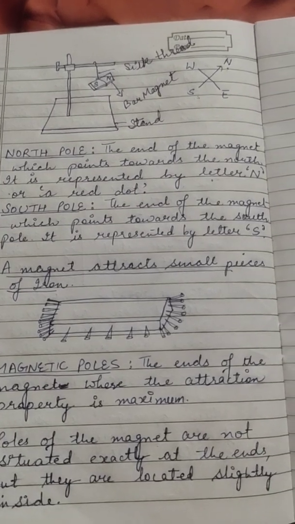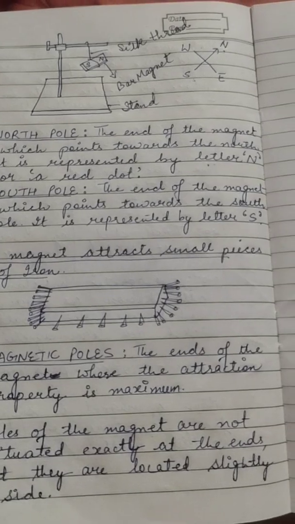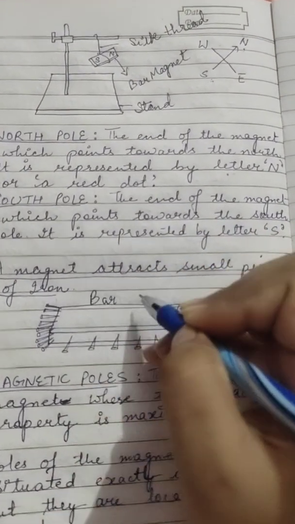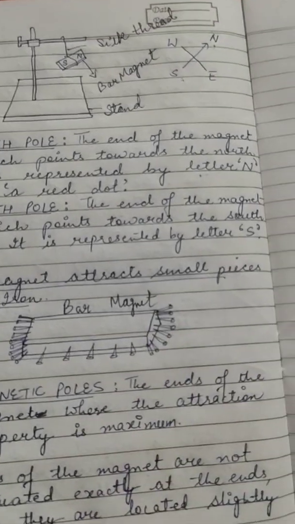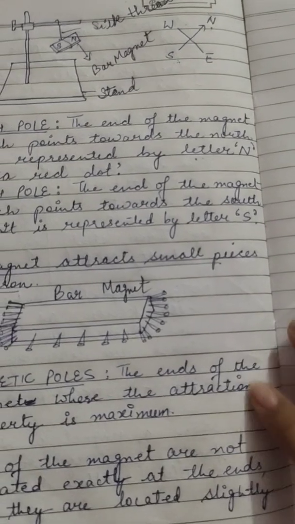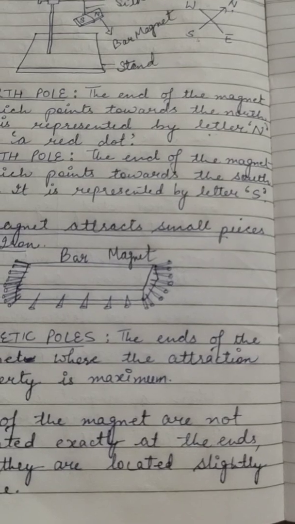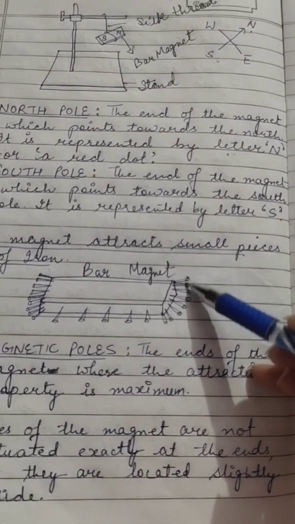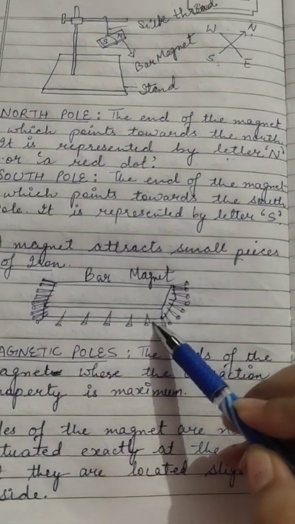The next characteristic is, a magnet attracts small pieces of iron. Here I have taken a bar magnet. When a bar magnet is brought near small iron nails, we will observe that most of the pins will cling at the ends and very few in the middle.